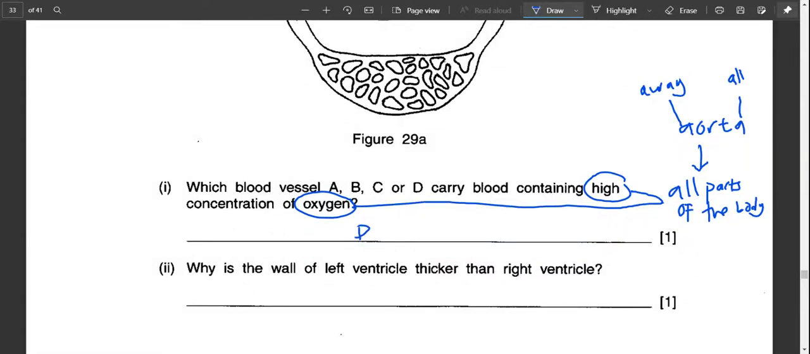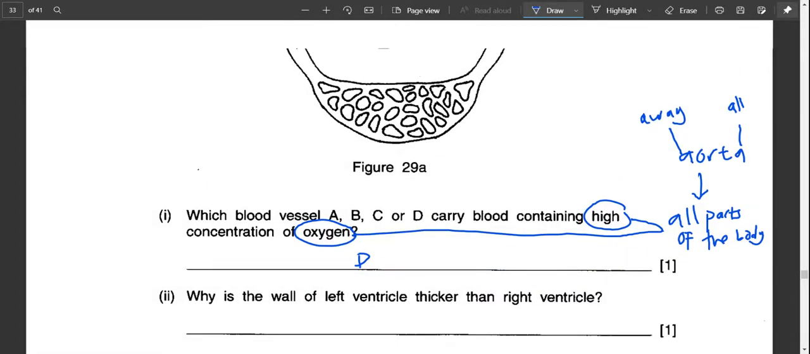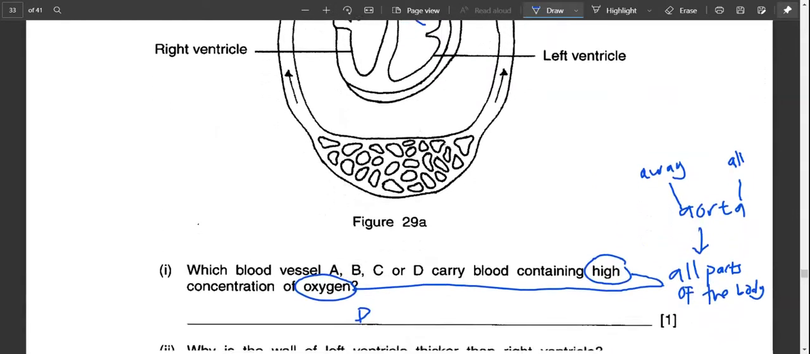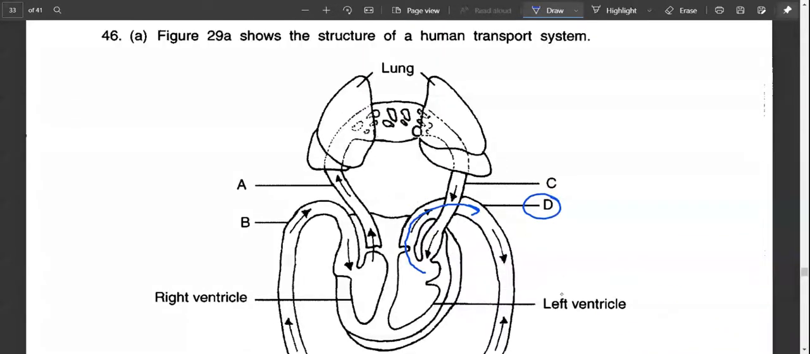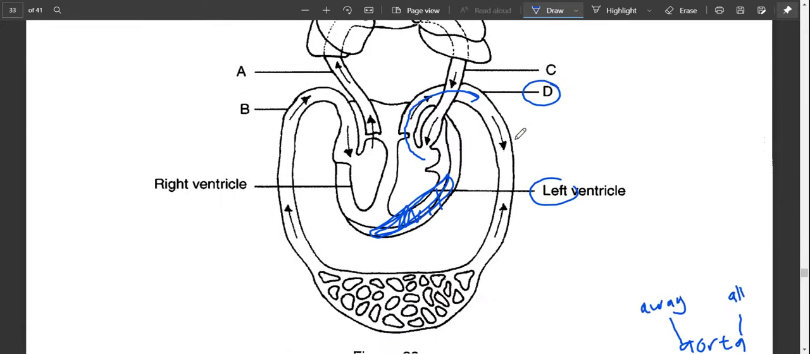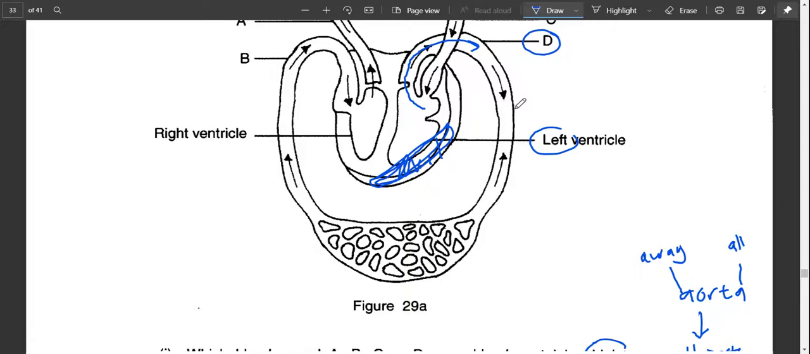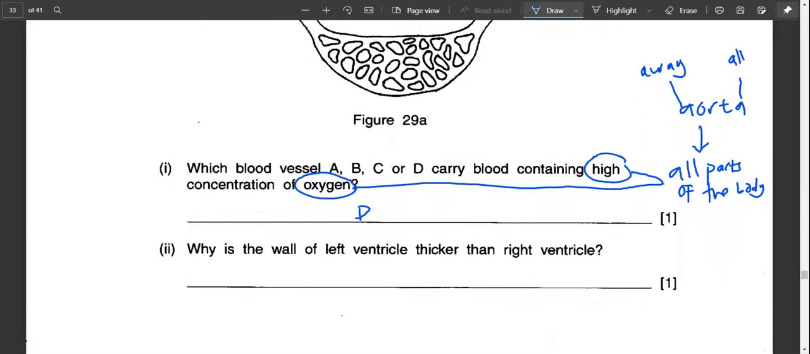Why is the wall of the left ventricle thicker than the right ventricle? The reason is because of what I said just now. So the left side is here, it's already mentioned here, left, and you can see the muscle is thicker. The reason why it's thicker is because you need to transport blood to all parts of the body. Therefore, you need to withstand the pressure or the force.